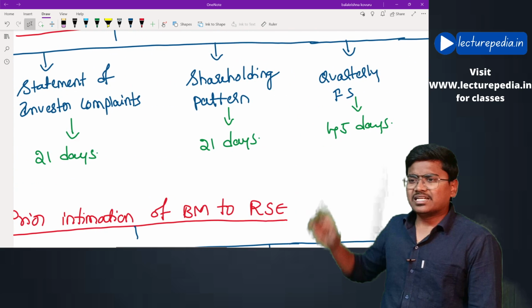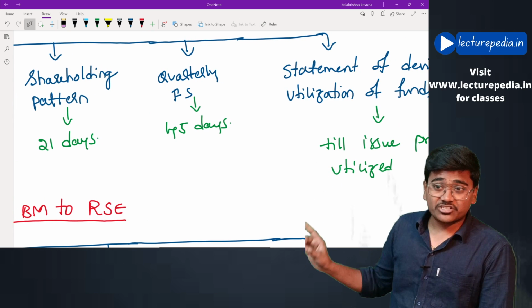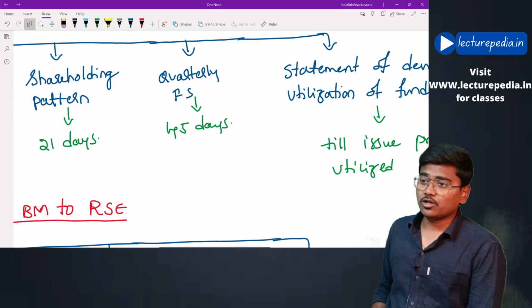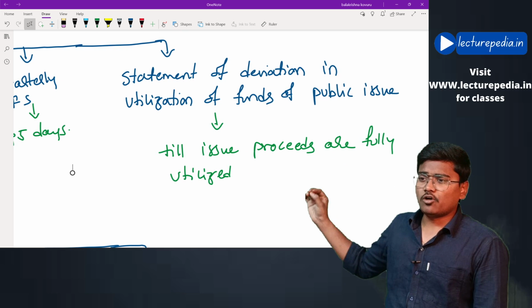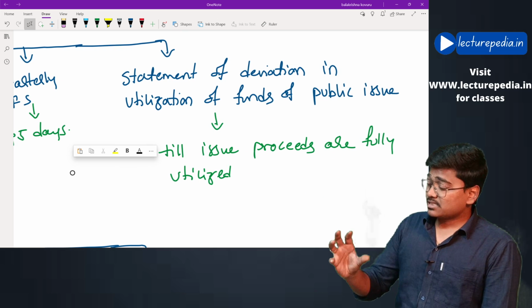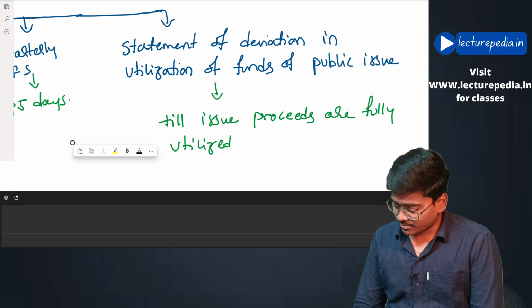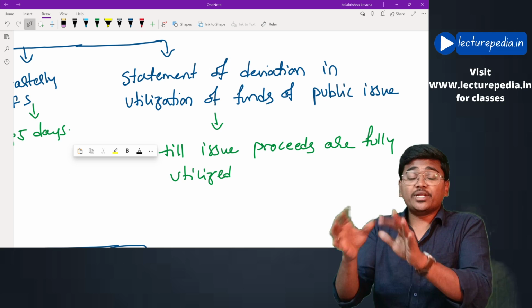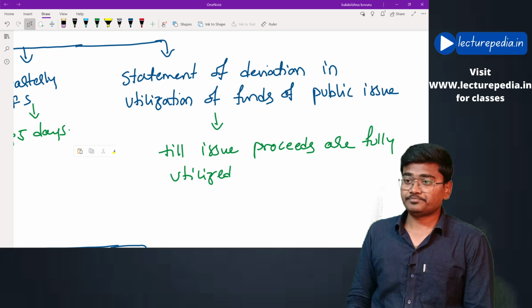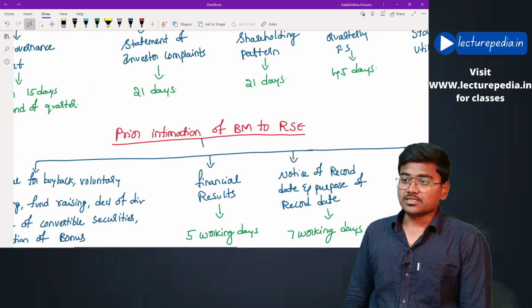Okay, next, shareholding pattern within 21 days from end of quarter, quarterly financial statements within 45 days from the end of the quarter, and statement of deviation in utilization of funds of a public issue. This type of deviation statement must be submitted by the listed entity till the time the proceeds are completely utilized. Hope that is clear. Now, those were quarterly compliances.